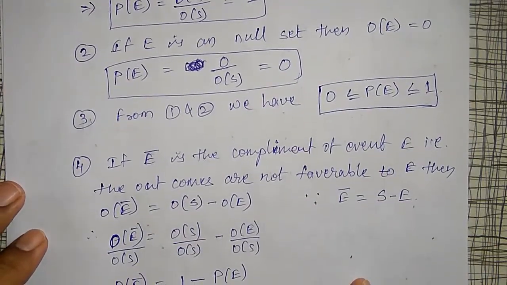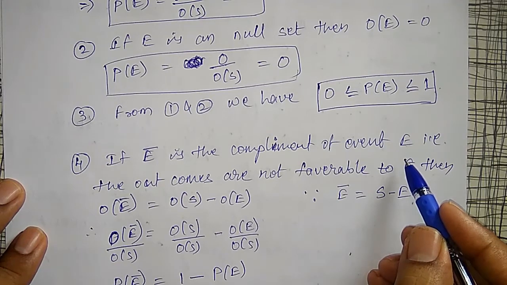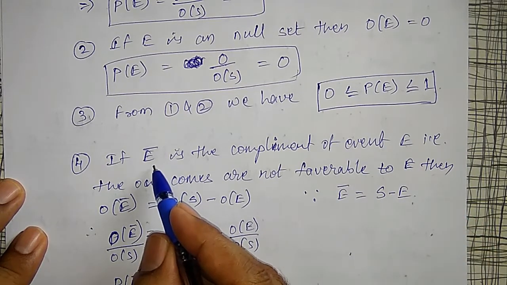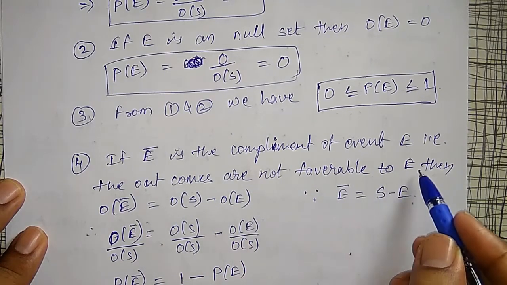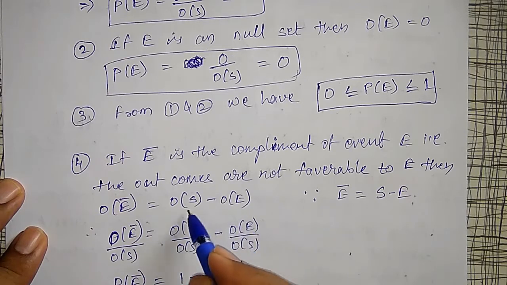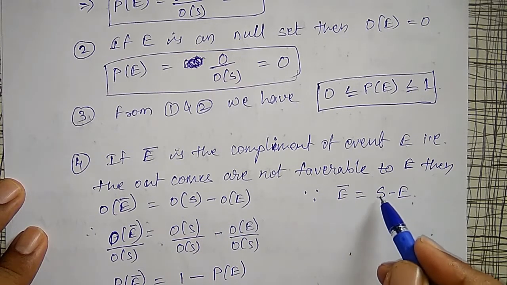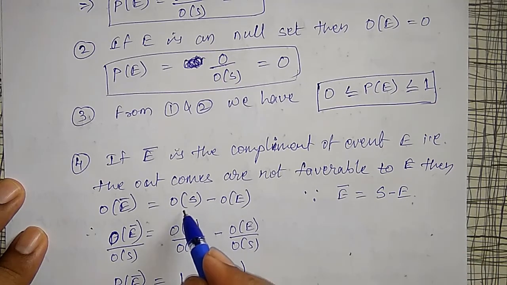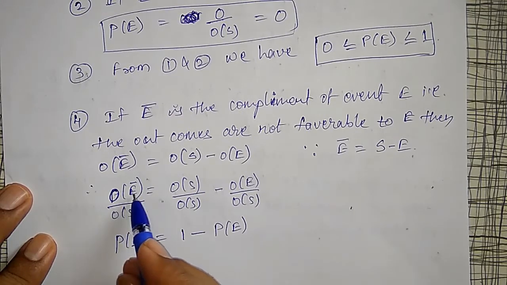Next, if E bar is the complement of an event E, that is, outcomes that are not favorable to E, then order of E bar is equal to order of S minus order of E, because S is the universal set.